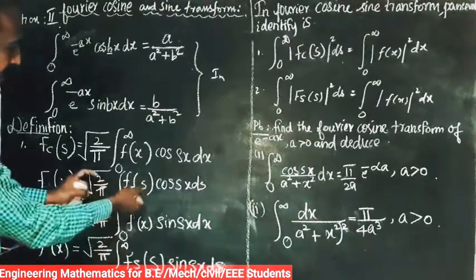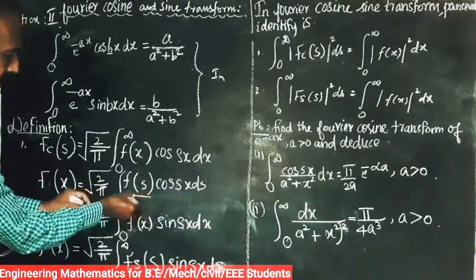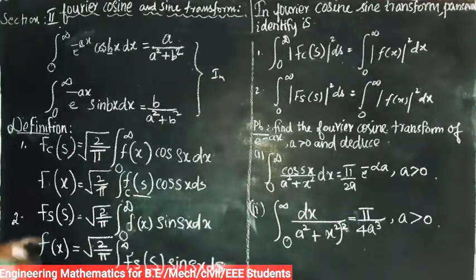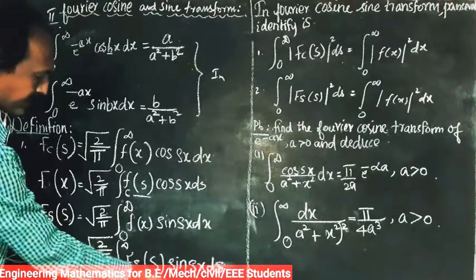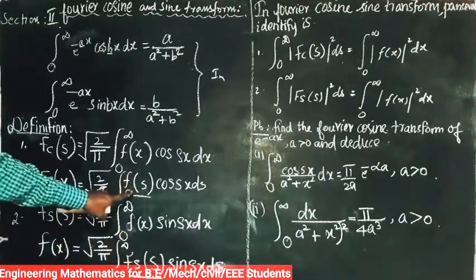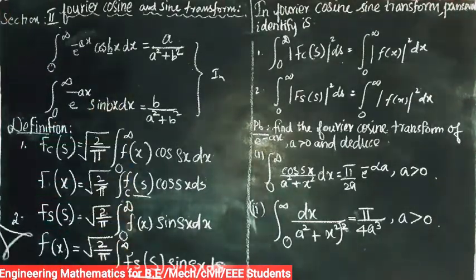Here, in the inversion formula, the first one is the cosine transform, and the second formula, again the inversion formula, is the sine transform. So this is cosine, this is sine.